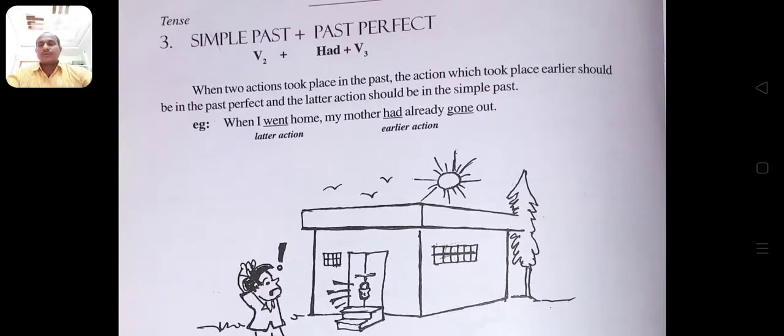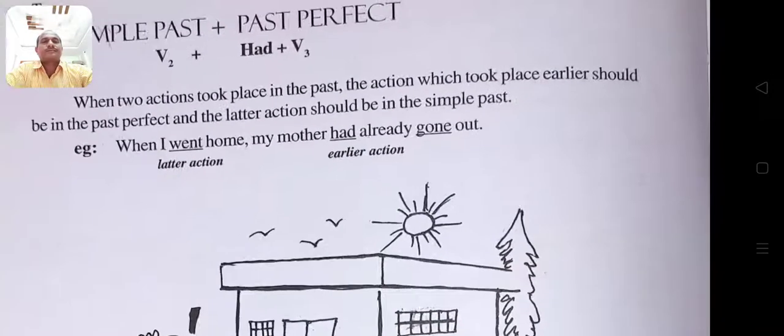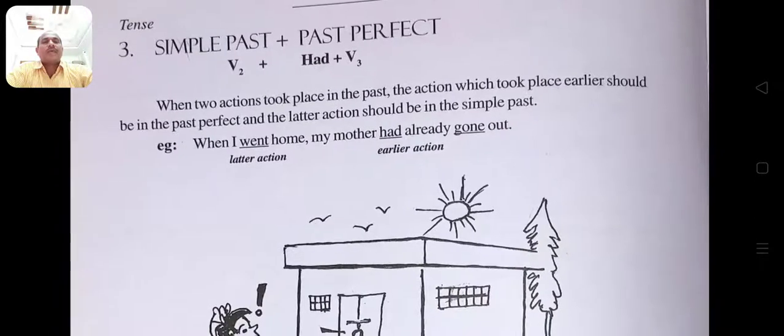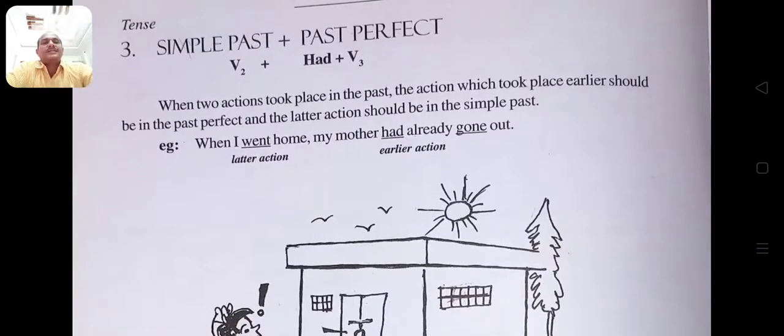Then we move to past perfect. This is also a combination. When two actions took place in the past, the action which took place earlier should be in the past perfect and the latter action should be in the simple past tense. If two actions occurred in the past, the earlier action should be in the past perfect tense, the latter action should be in the past simple.